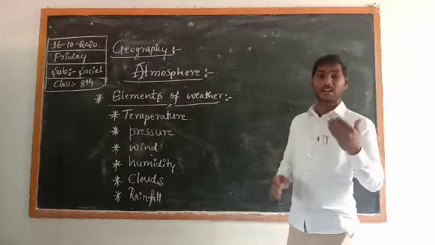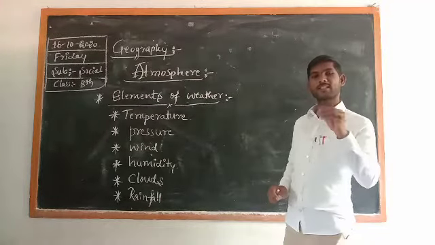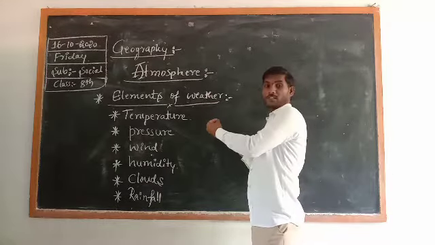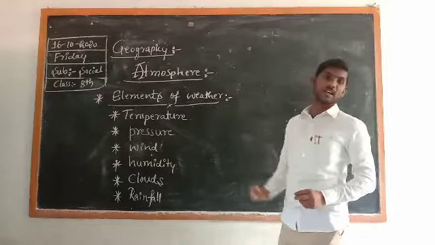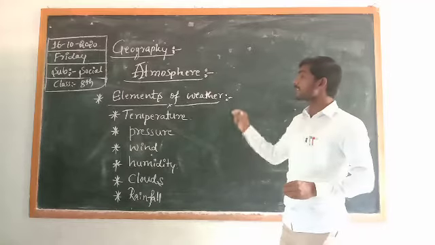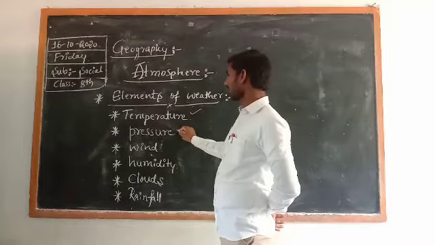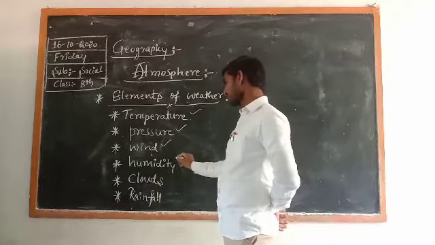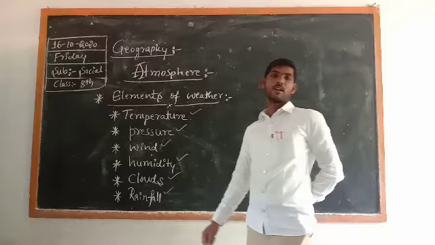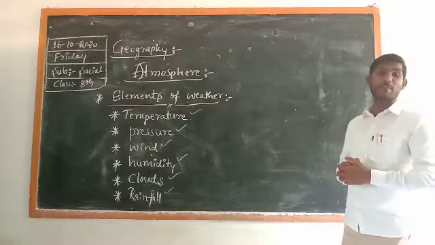In the previous class we already understood the definition of weather condition, so it is not necessary to repeat that. Directly we have to understand which are the major elements of the weather condition. Here I wrote 6 points. Those 6 points are the basic elements of the weather condition. The first one is temperature, the second one is pressure, third one is wind, fourth one is humidity, fifth one is clouds, the last one is rainfall. These are the basic elements of the weather and climatic condition.